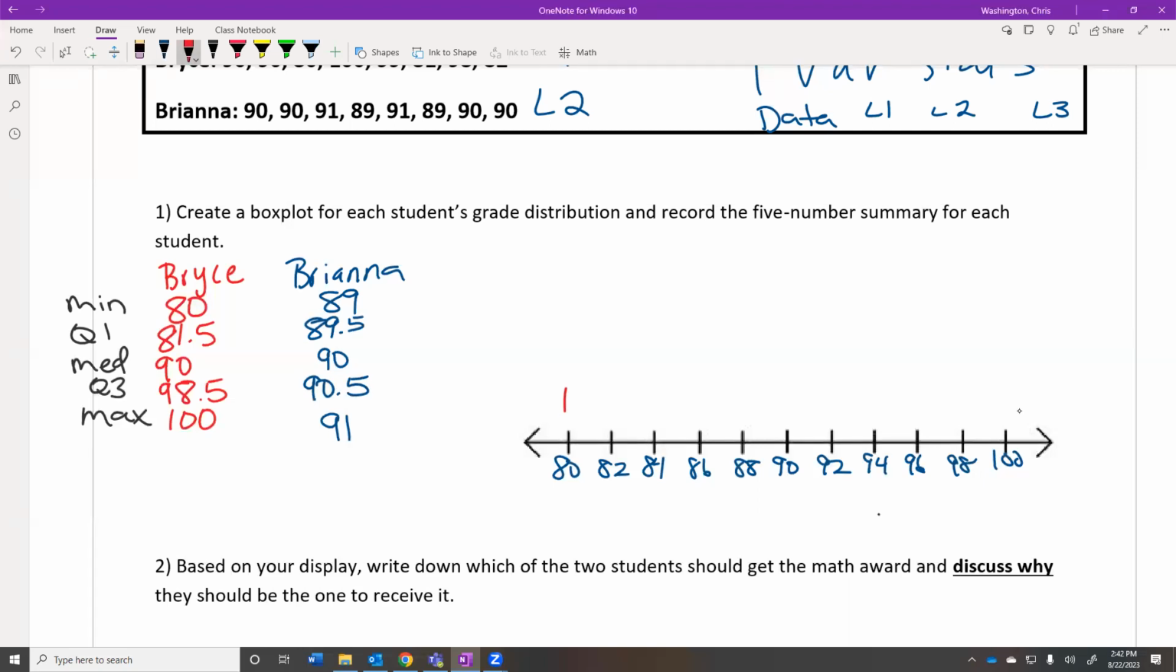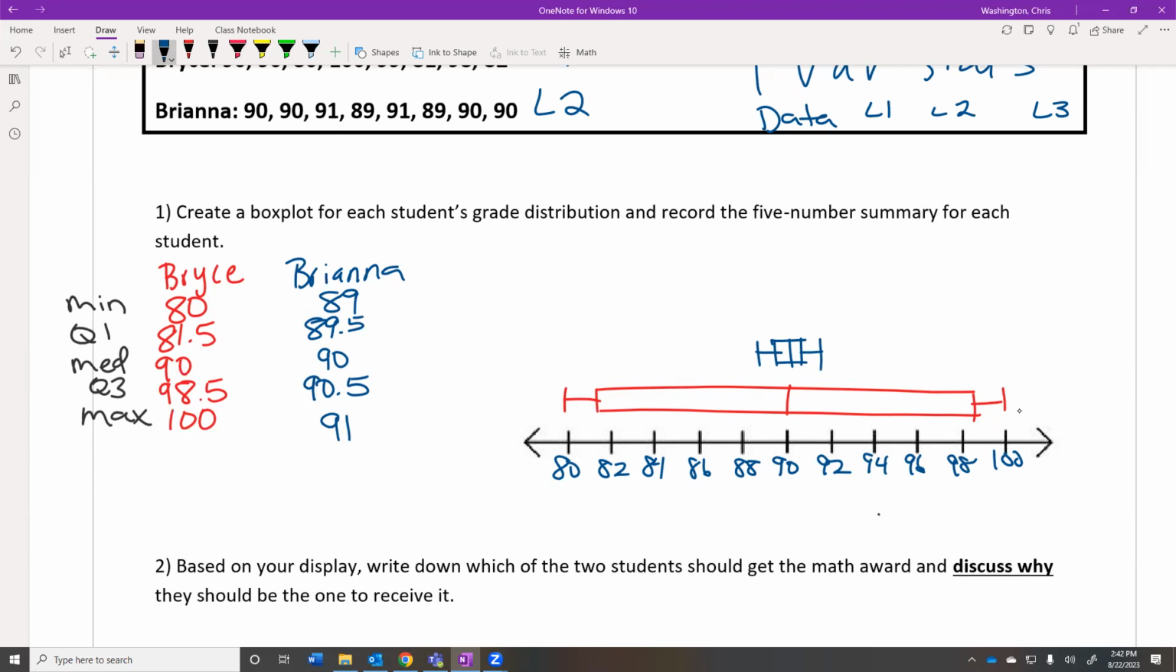So Bryce is going to go from 80 to 100 with a median at 90, Q1 at 81.5, Q3 at 98.5. And Brianna, really close together. We got 89, 90, 91, and somewhere in the middle of those two. All right, so there's our two box and whisker plots.